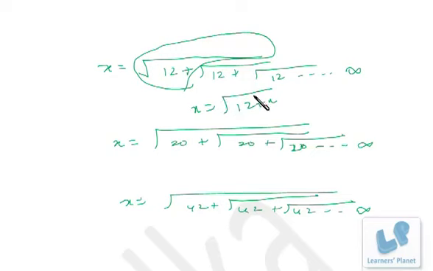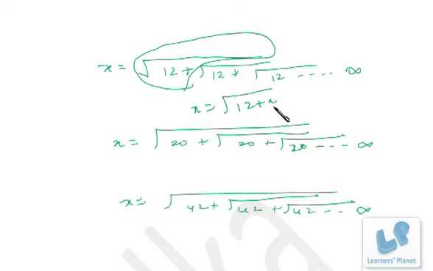That means the term inside the square root should be a perfect square, right? Now how do you get the perfect square number? Whatever value of x you put over here, the same value you should get over here. So if you put x as 4, what will happen? 12 plus 4, 16. You'll be getting 4 over here, isn't it? If you put x equal to minus 3, then what will happen? 12 minus 3, 9. Square root of 9 is 3. So what is happening actually? You have to choose a value of x such that whatever value of x you put over here, you'll get the same value over here.